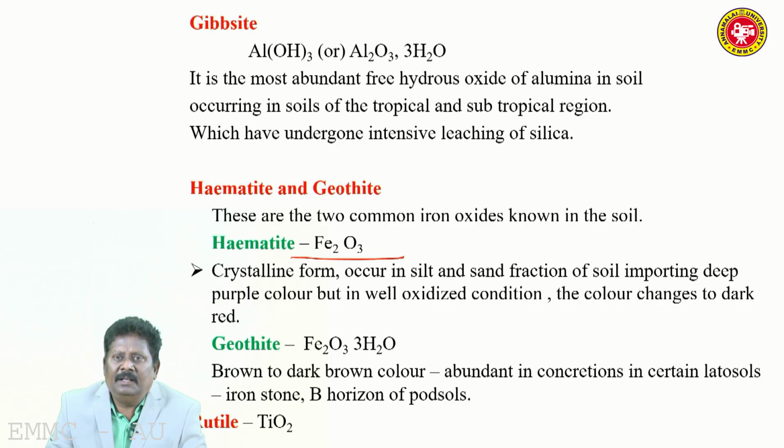Goethite, the formula is Fe2O3·3H2O. When the hematite undergoes hydration, you get the mineral goethite. It is brown to dark brown in color. Hematite is red in color, goethite is brown to dark brown in color. Abundant in concretions in certain latosols.